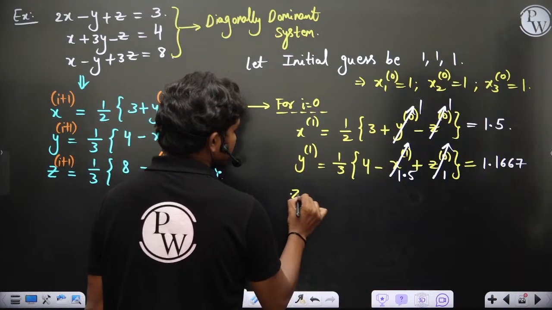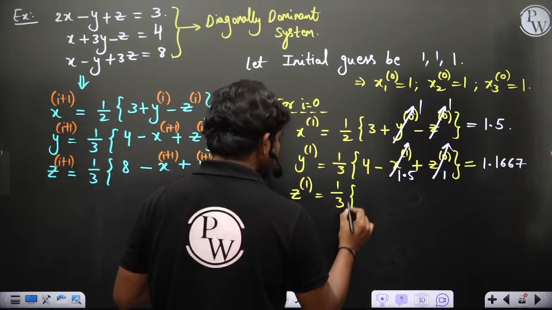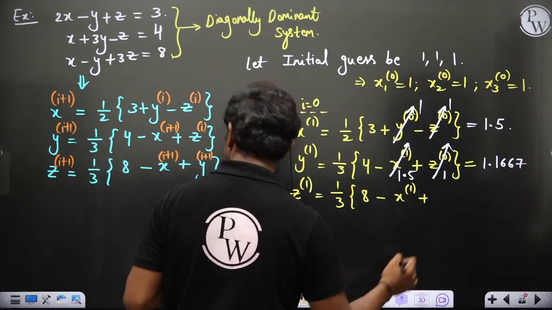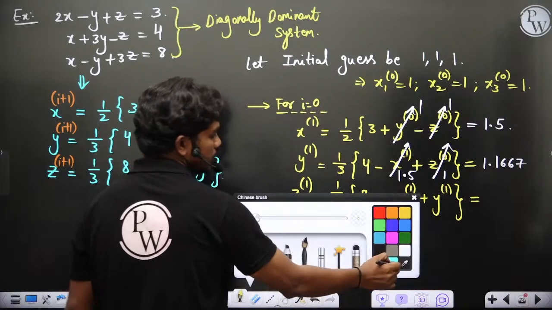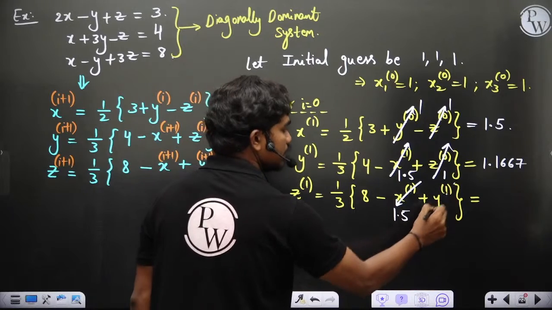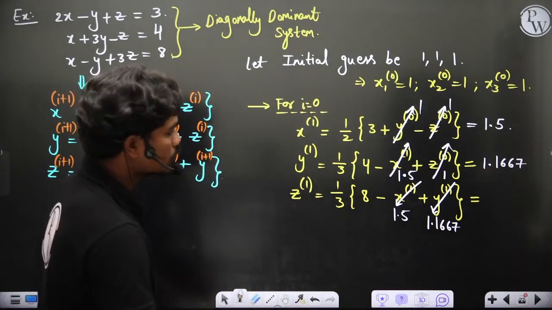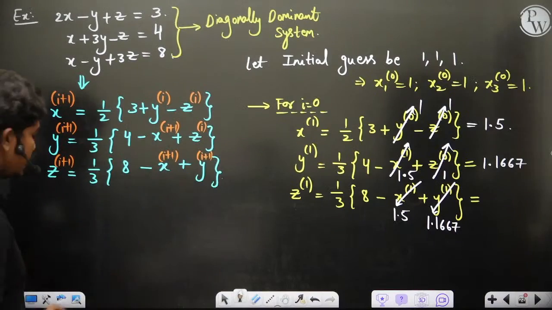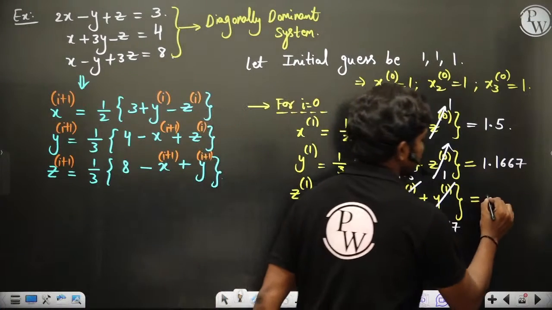And z in the first iteration, again if you put i equal to 0, is 1 by 3 times of 8 minus x in the first iteration, because we have already done that, plus y in the first iteration. Now let's see what these values are. The x in the first iteration is 1.5, and y in the first iteration is 1.1667. If you simplify, let's see what you get: 8 minus 1.5 plus 1.1667, divided by 3, so 2.555 is what you got.